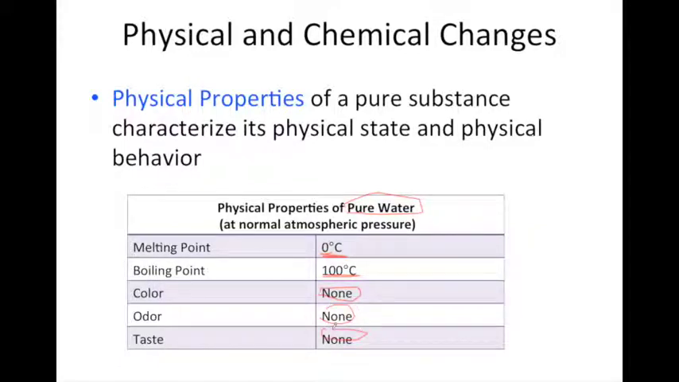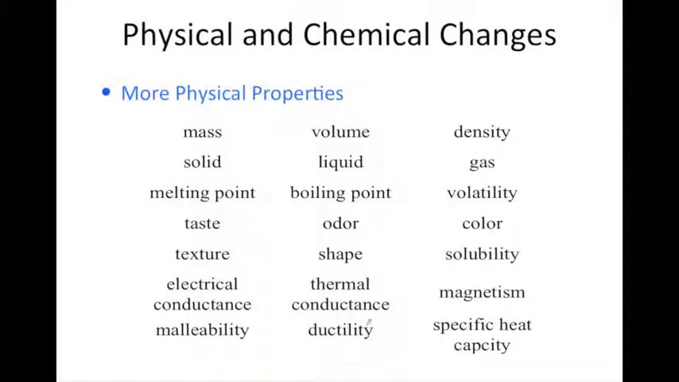Now, if you had a different substance, a pure substance like maybe methanol or an alcohol, it would have a different melting point, boiling point. It may have no color, but it may have a different odor or taste. So each substance has a unique set of physical properties, and we can use these to help us identify unknown substances. There's a lot of other physical properties, and here's a few of them. So you want to just kind of look over them. For example, each substance has its own unique density. Things have their unique texture, electrical conductance, and various things like that.